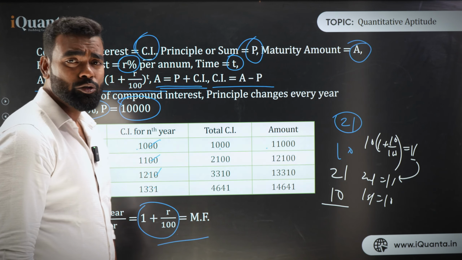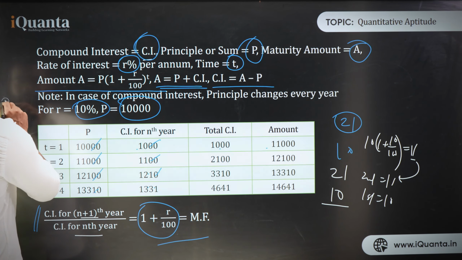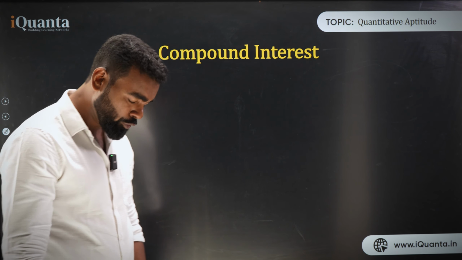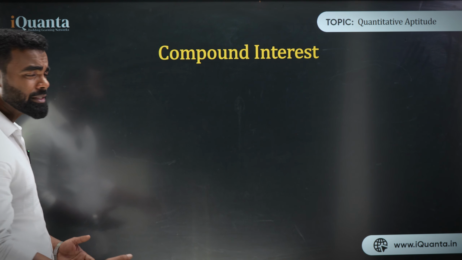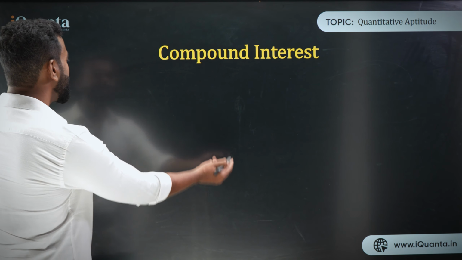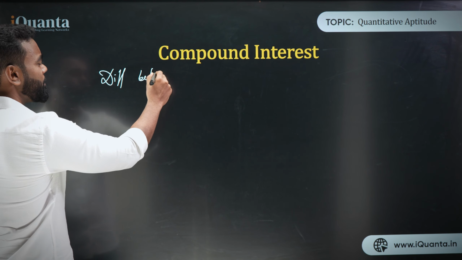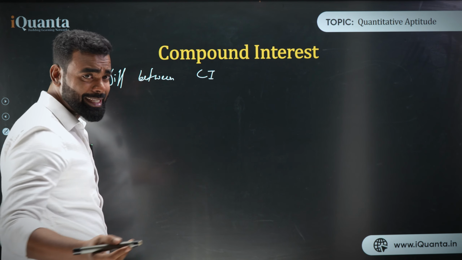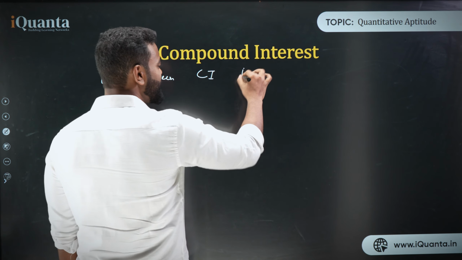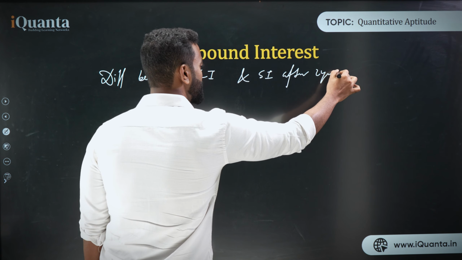After these things we need to understand certain basic things of compound interest and simple interest. Let me discuss all these first, then we'll go to the next thing, the basic major points in compound and simple interest together. The first thing is, what is the difference between compound interest, compounded annually if I'm not writing anything, and simple interest after 2 years?